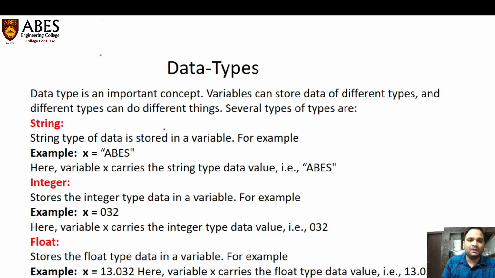If we are storing the values as a sequence of characters, this type of data type is called a string. If we are storing the values in the form of numbers, then the data type in Python is called integer. If we are carrying a float value, just like 13.032, then this data type in Python is called float.